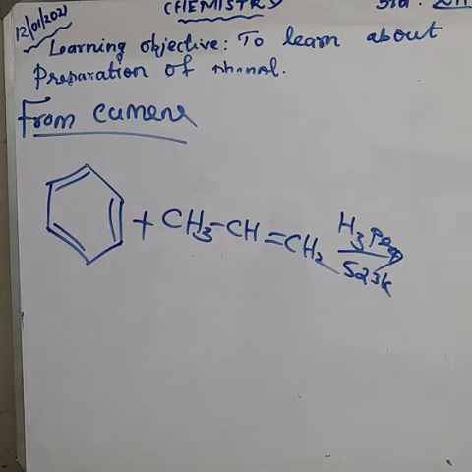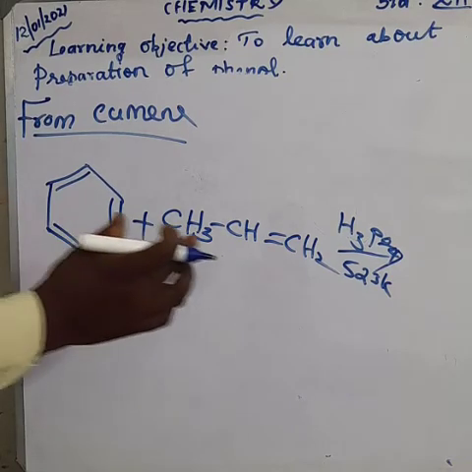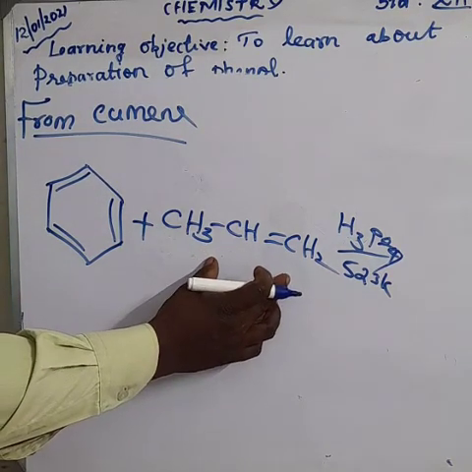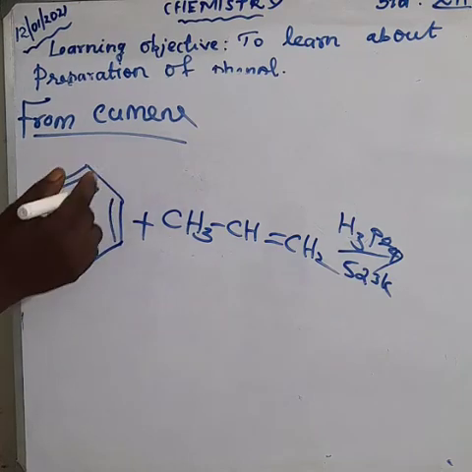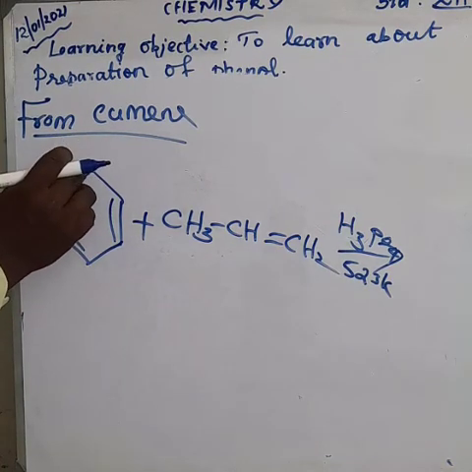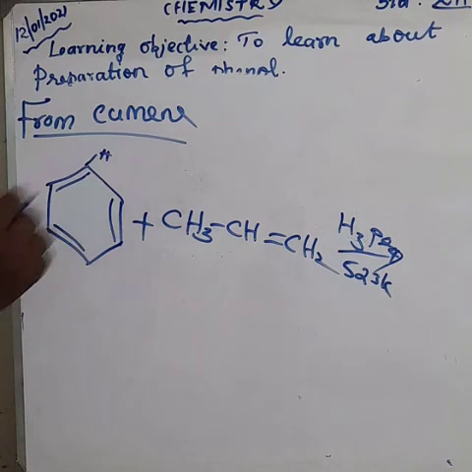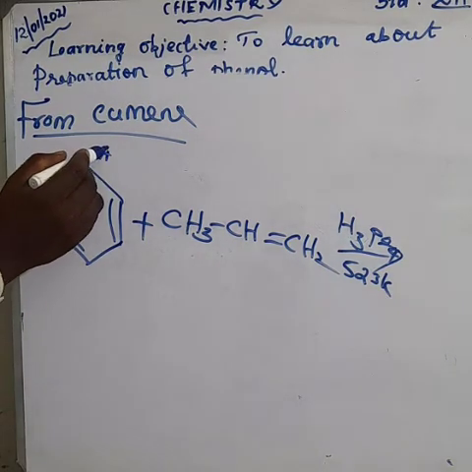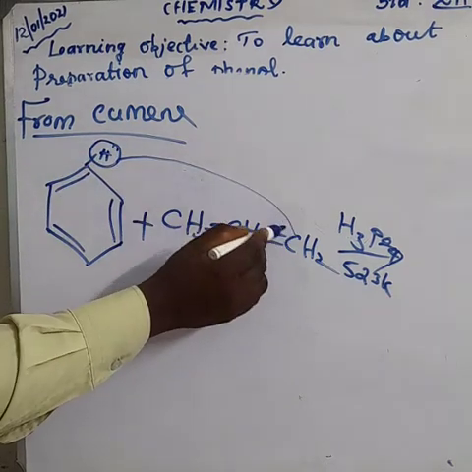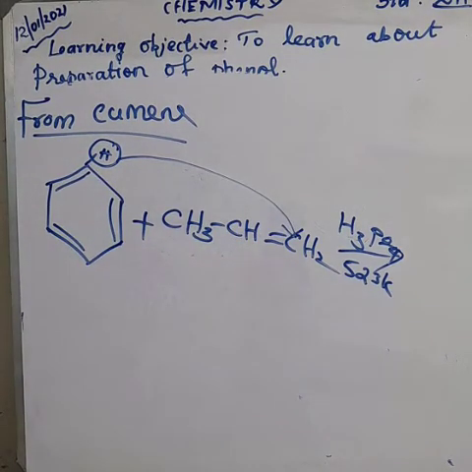Anyhow, the propane group is attached to benzene. Where it attaches, one of the hydrogens should be removed, and this hydrogen should be attached to the CH2 group. So the CH2 group is converted to CH3, and the double bond is also converted to a single bond. So we get one of the compounds like that.